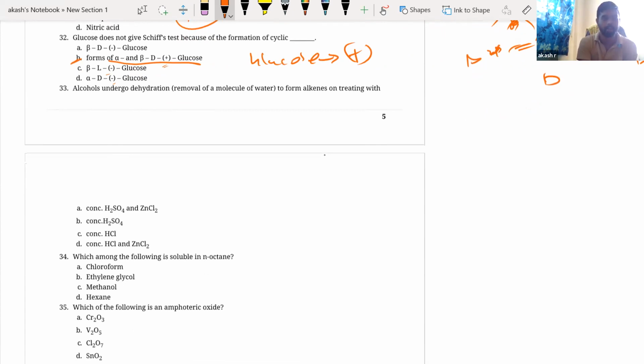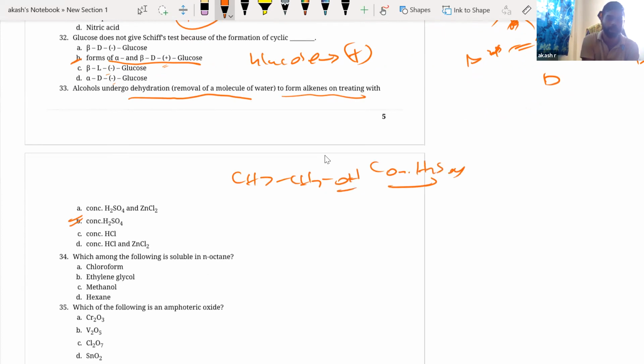Next. Alcohol undergoes dehydration, by removal of water molecule to give alkenes, when treated with... I think we already know the answer. It is concentrated H2SO4. Very simple. Right. Say for example, CH3CH2OH on reacting with concentrated H2SO4, OH from this, H from this removes. So CH2 double bond CH2, minus H2O.